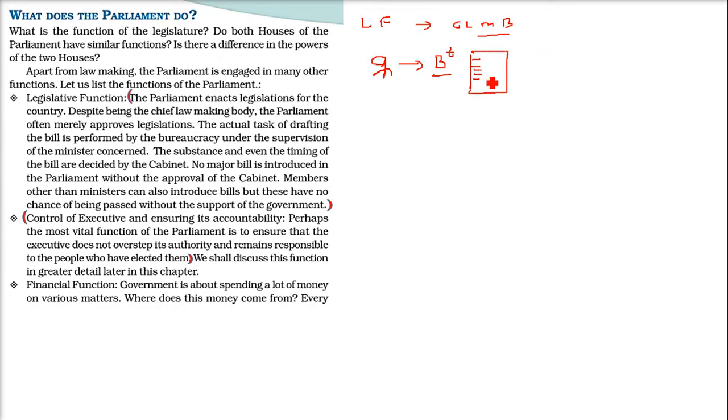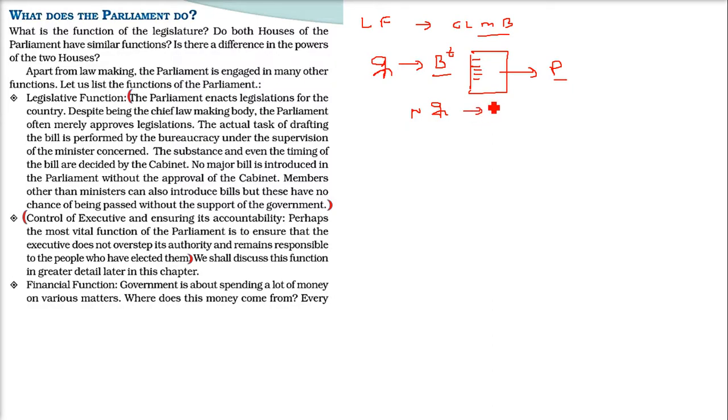So the bill is drafted under the supervision of the minister, of course, by the bureaucrats. And then when the drafting is done, the timing of when the bill will be presented in the Parliament is decided by the cabinet, that is the Council of Ministers and the special minister with the Prime Minister.